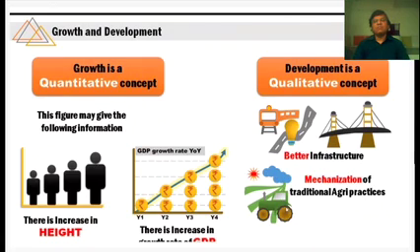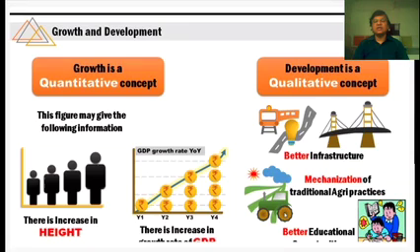If the per capita income of farmers is increasing, and with that money a farmer buys a tractor, then what will happen? We call it the mechanization of agriculture. Traditional agriculture becomes mechanized agriculture. Because of that, the standard of living of the farmer will automatically increase. That is development.